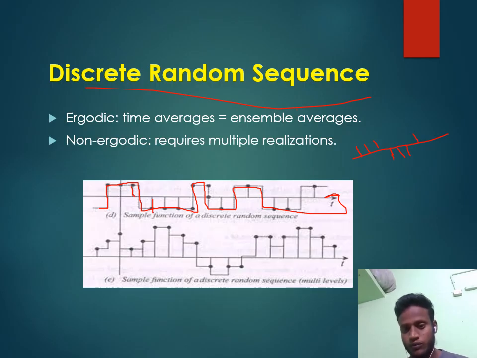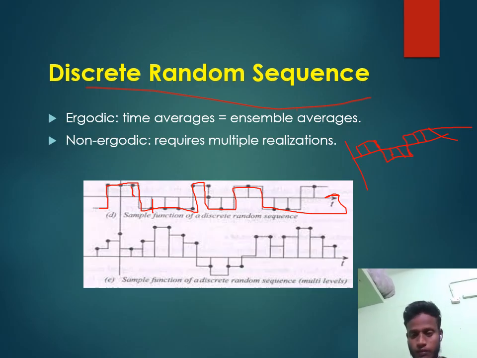Only these samples are 1. See, it is like a discrete format. In the discrete format, 0, 1, 0, 1. Amplitude is continuous, but time is also discrete. These are the sample signal of a normal signal.